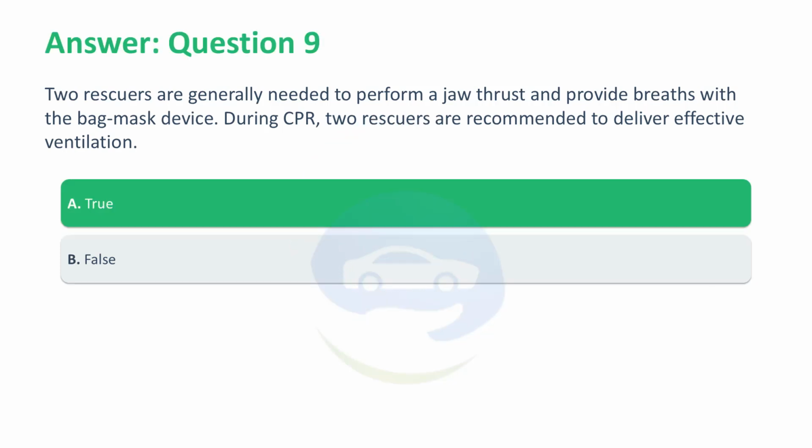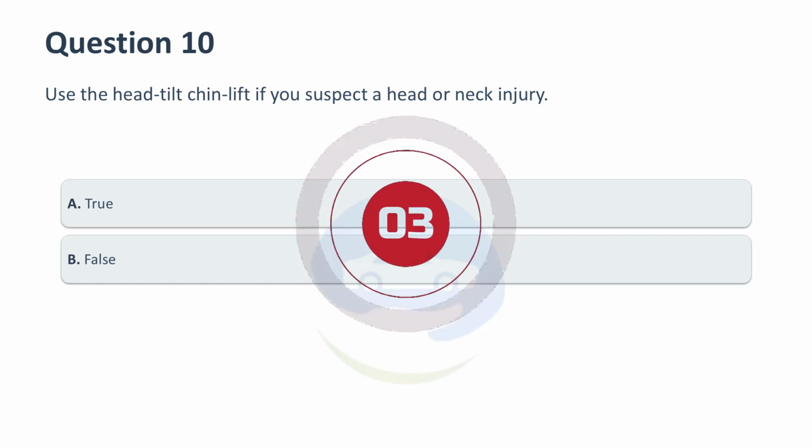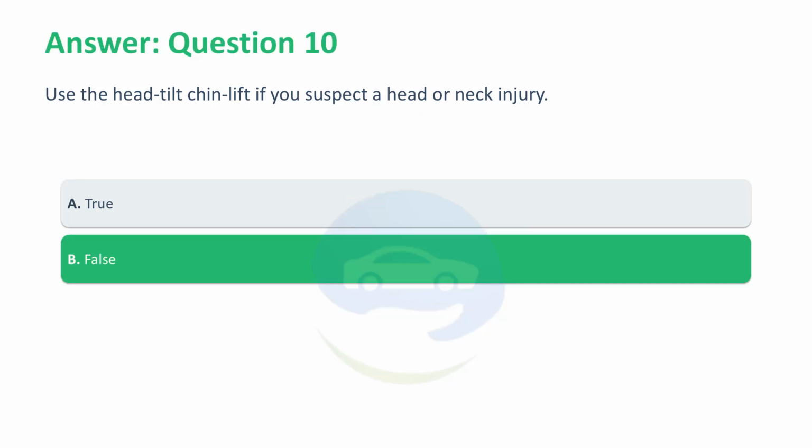Correct answer, A. True. One rescuer opens the airway and seals the mask against the face, while the other squeezes the bag. Use the head tilt chin lift if you suspect a head or neck injury. A. True. B. False. Correct answer, B. False. If a head or neck injury is suspected, the jaw thrust should be used.